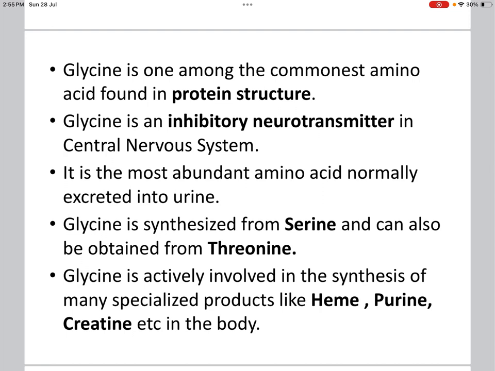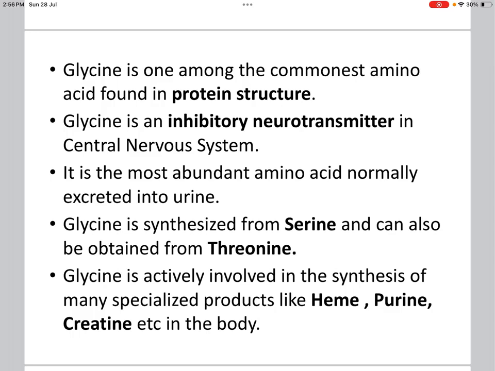Glycine has therapeutic uses. In recent years, glycine is being used to protect against heart diseases, liver damage, improvement of insulin action, induction of sleep, treatment of schizophrenia, stroke, etc. Some of these therapeutic uses of glycine are at experimental stages.